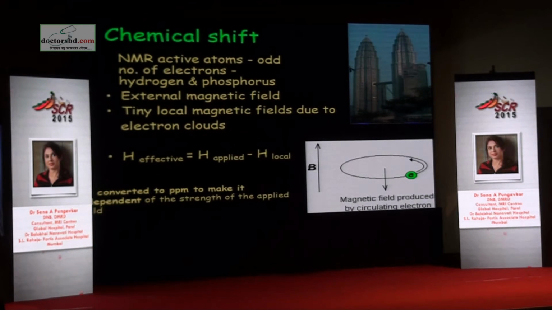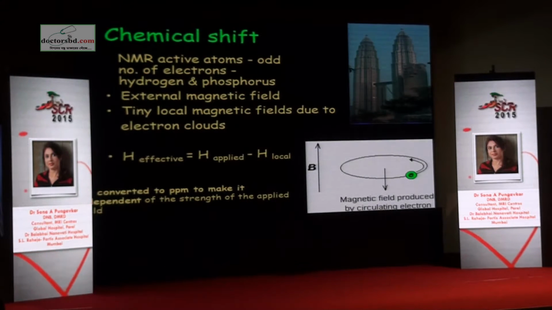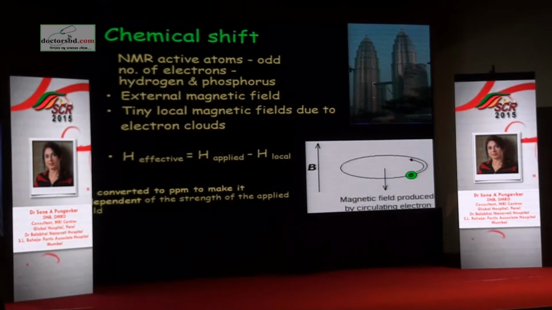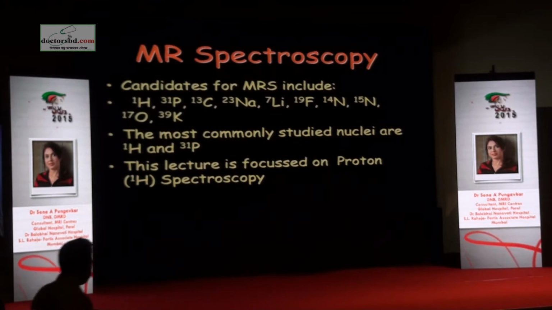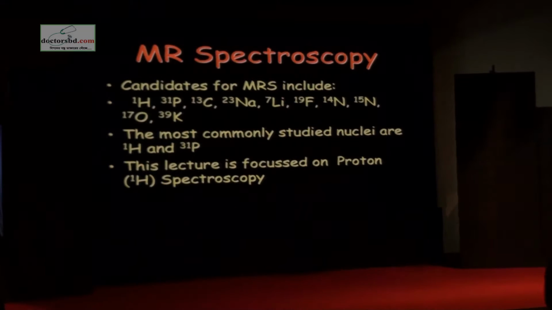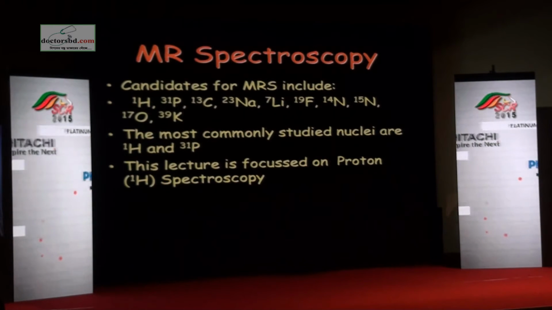Now that magnetic field is in the form of the unit hertz of frequency, but that is converted to parts per million to make it independent of the strength of the magnet. That means you'll get the same pattern whether you look at a 0.5 Tesla machine giving you an MR spectroscopy, or you look at 1.5 T, or you look at 3 T. That's why you don't have any changes in the pattern.